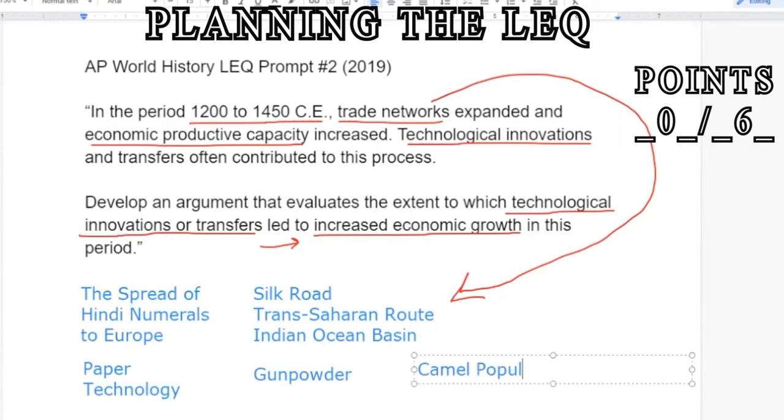being popularized. So in thinking about how to respond to this prompt, these are just some of the things that have come to mind. And maybe watching this, you can think of some other ones, but this is just sort of our brainstorming. And it's always a great idea to do when you get the prompt, just do a little bit of brainstorming to figure out what it is that you want to write.